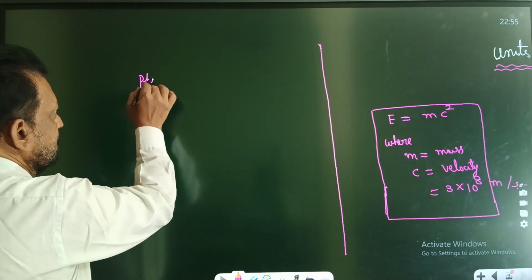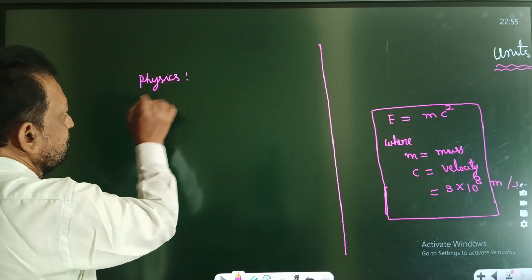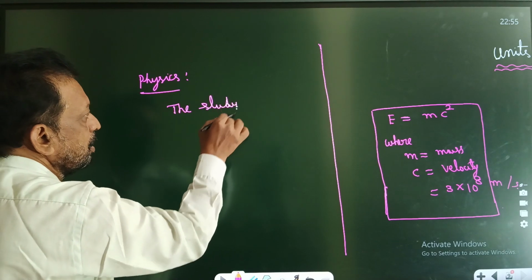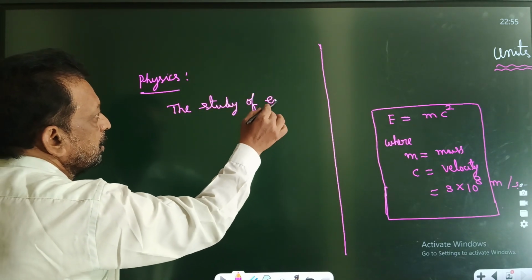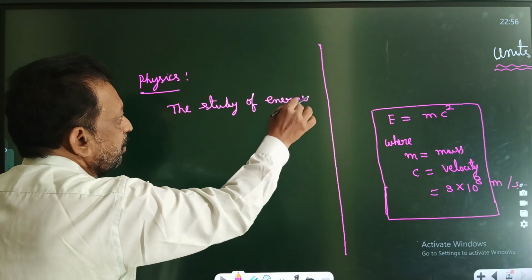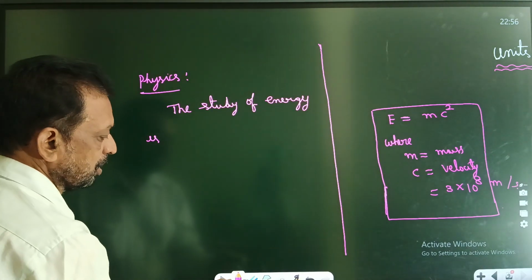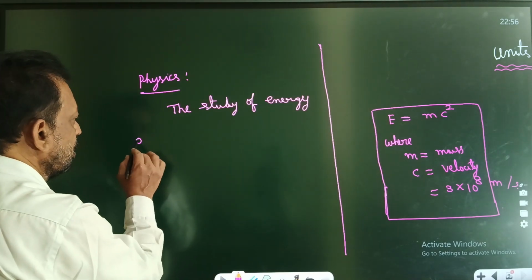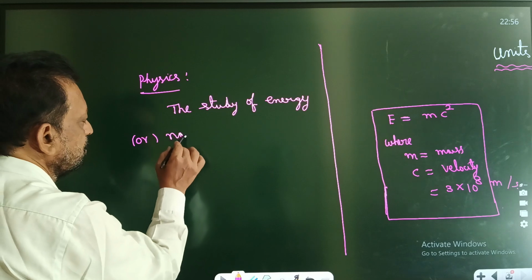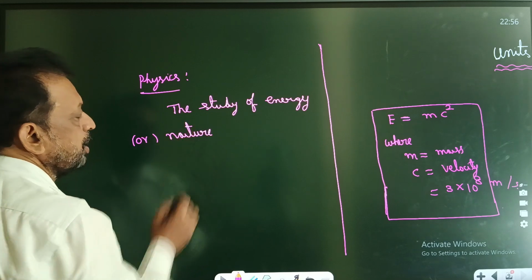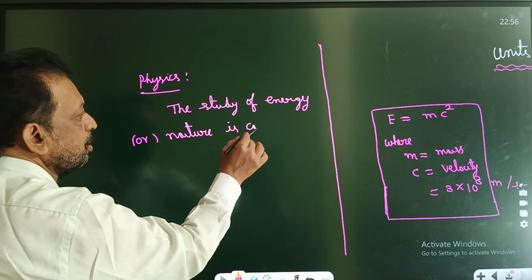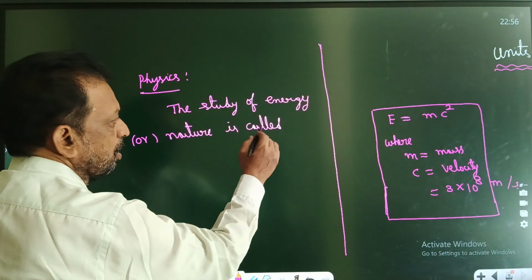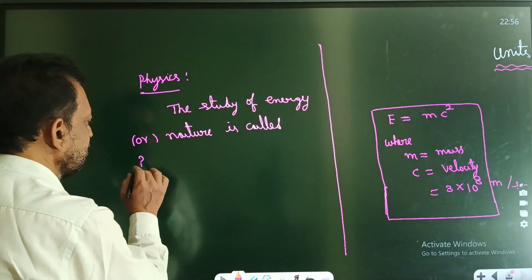Physics is nothing but the study of energy, or nature, meaning surroundings. The study of energy or nature is called physics.